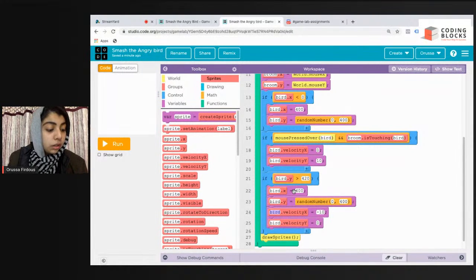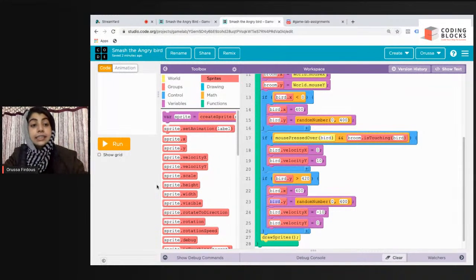From the second if block: if bird dot y is greater than 420, that means my angry bird has moved out of the play area. Then just attach bird dot x is 400. Bird dot y should be a random integer between 0 and 400.